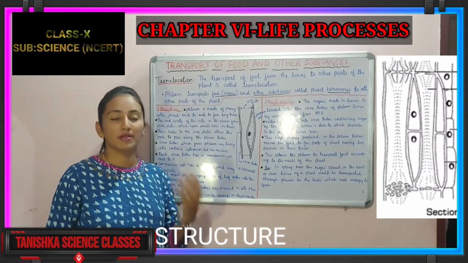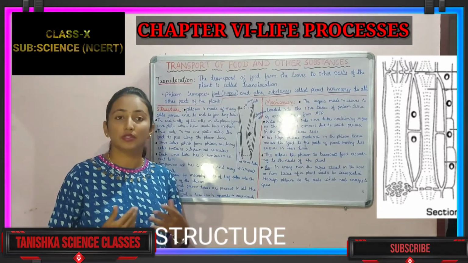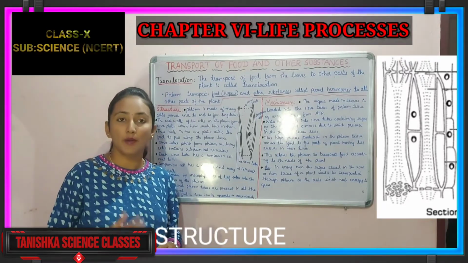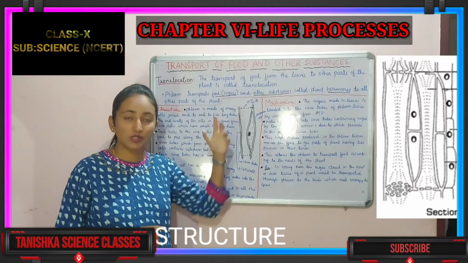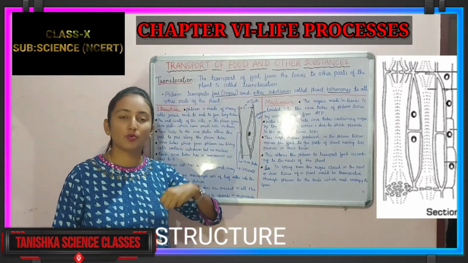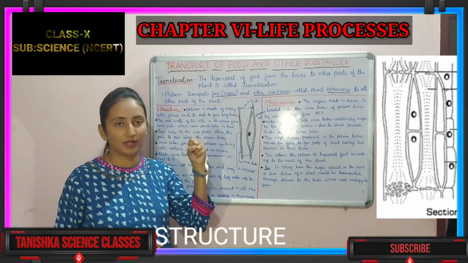In our previous class you have observed the xylem tissue. There water will be transported. How will it be transported? Always in the upward direction, because there will be a suction pull. Because of that, water will be sucked and transported in the upward direction.